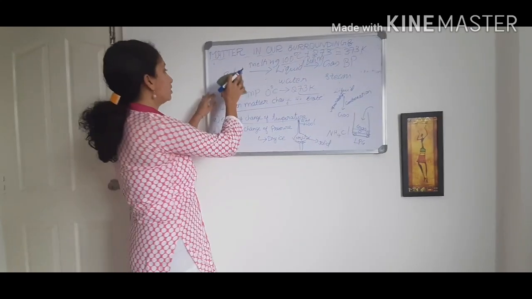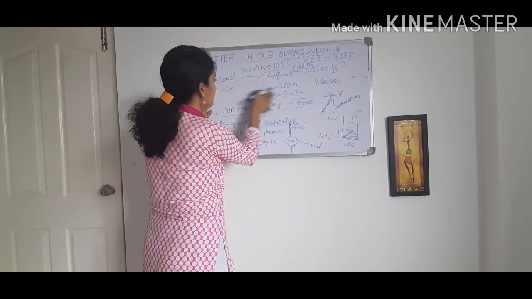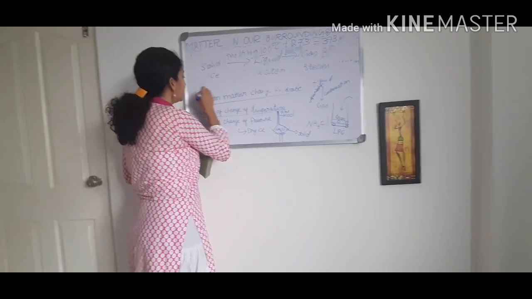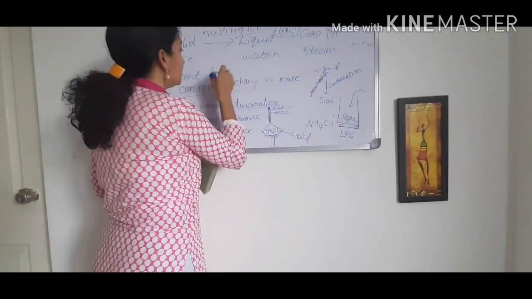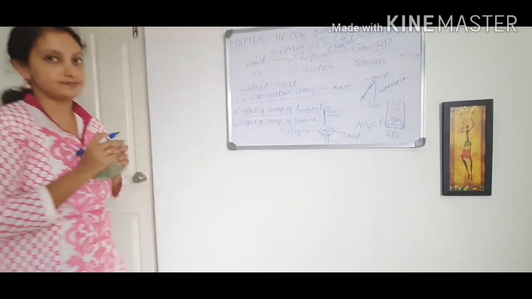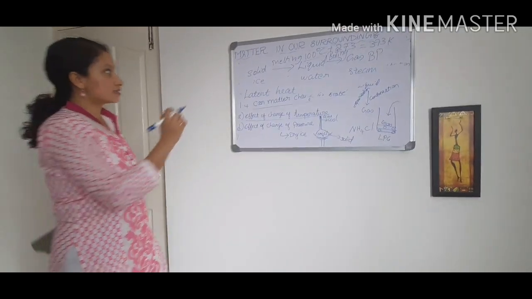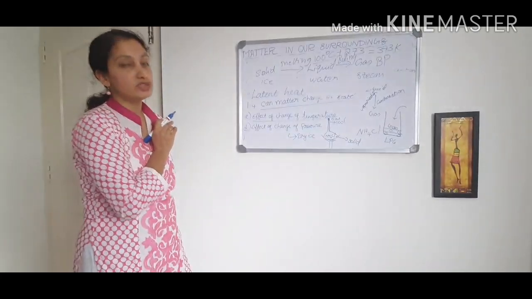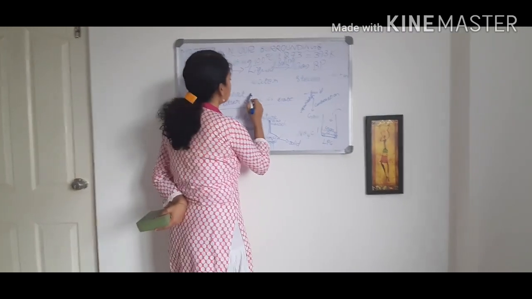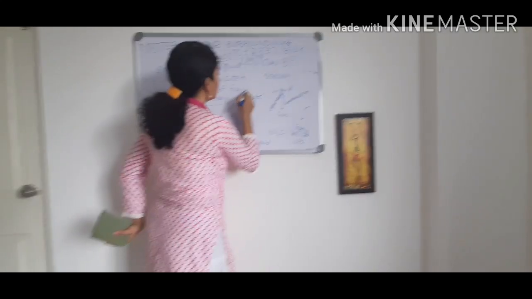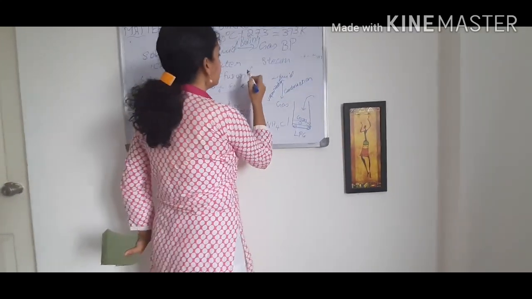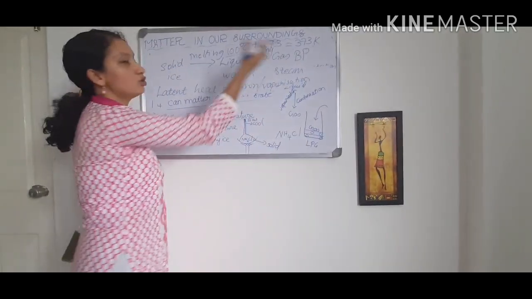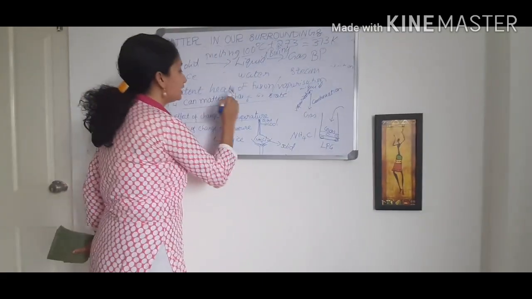And there is one more term. It is called latent heat. What is latent heat? This change of solid to liquid, we are calling it as melting or fusion. So latent heat of fusion for solid to liquid and latent heat of vaporization for liquid to gas. So what is this term latent heat?